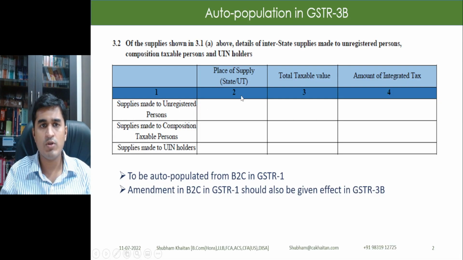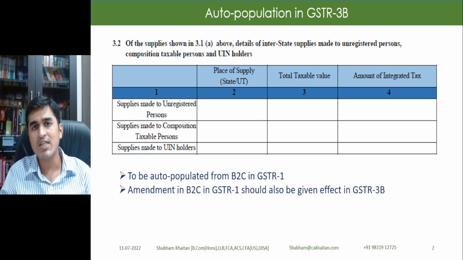So first and foremost, in GSTR-3B there is a column which is 3.2, which talks about interstate supplies made to unregistered persons, composition taxable persons and UIN holders. The government has found out that in a lot of cases these figures, which are to be filled up for interstate supplies for all these persons, are not filled up properly. So they have pointed out that these figures need to be filled up absolutely correctly, because this is the basis on which the states get their share of revenue.